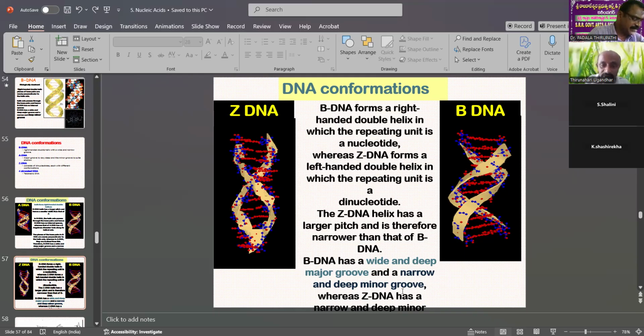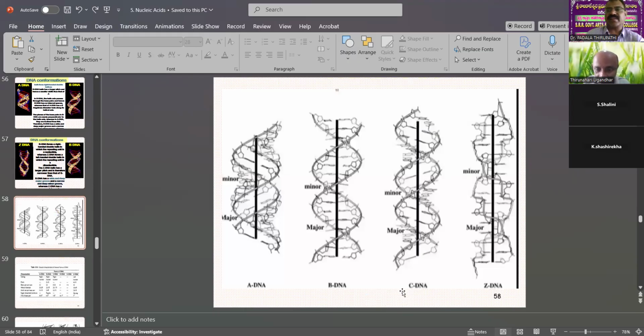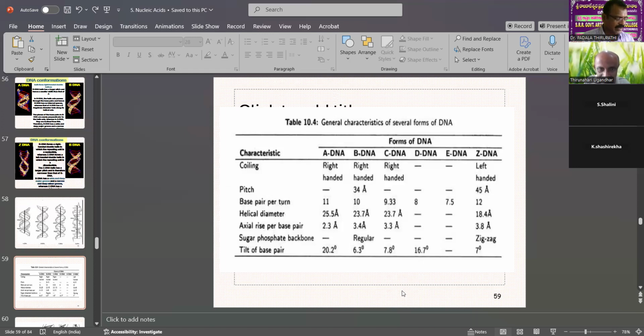That is the comparison of A and B-DNA, and of Z and B-DNA. Both have different groove regions. So all four are here: A-DNA, B-DNA, C-DNA, Z-DNA. These DNAs are structurally different, and the minor grooves and major grooves are also different. So structurally there are the forms A-DNA, B, C, D, and E-DNA or Z-DNA. All the figures are here.